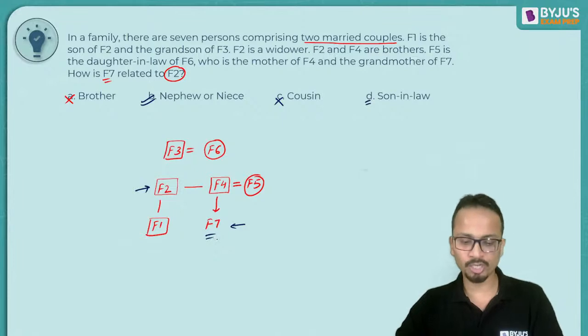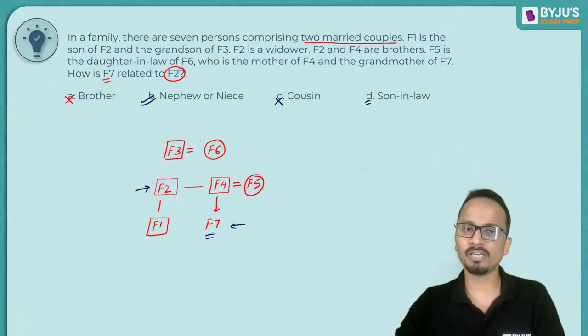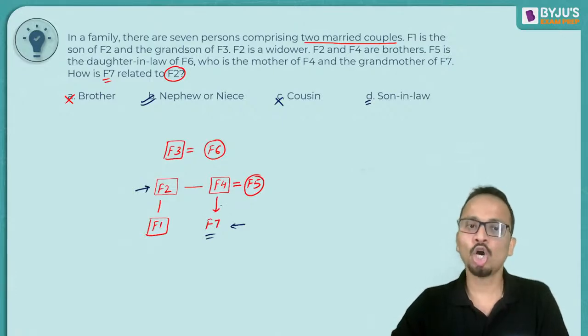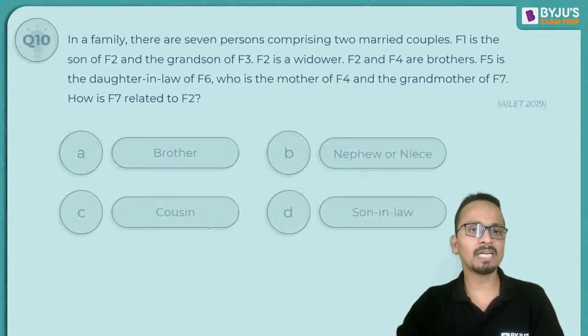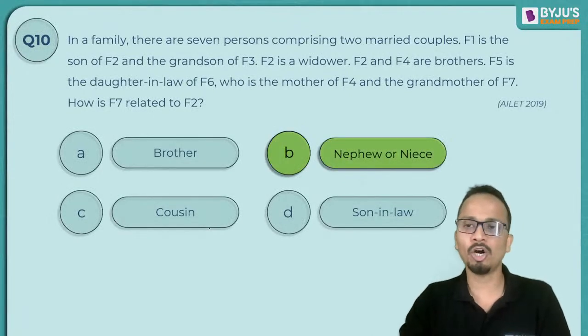So since the gender of F7 is not given, F7 can be the son of the brother of F2. So brother का son हो सकता है या फिर brother की daughter हो सकती है. So it can be anyone among nephew or niece. So yes, the correct answer for this question should be option B.